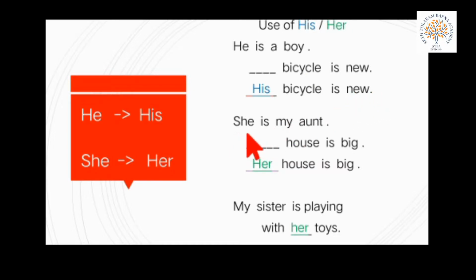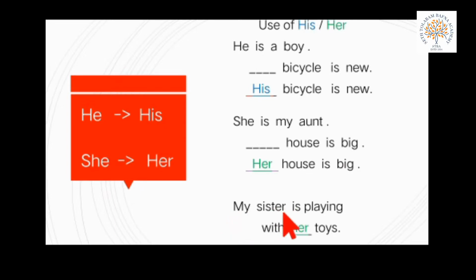Next is she is my aunt. Do you know the meaning of aunt? Yes, she is my aunt, auntie. Dash house is big. Here whose house is big? Aunt's house is big. And aunt is female, she. So for she we use her. Her house is big.